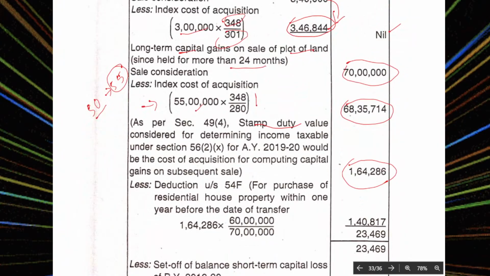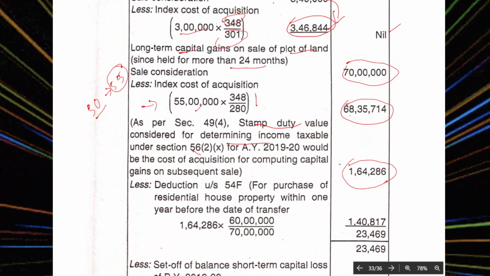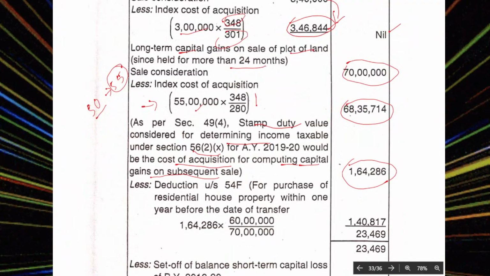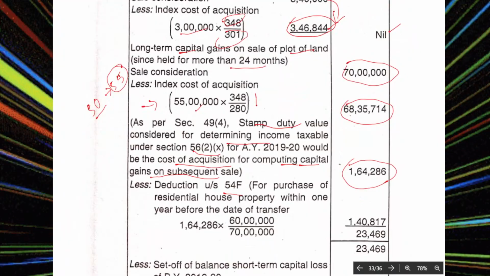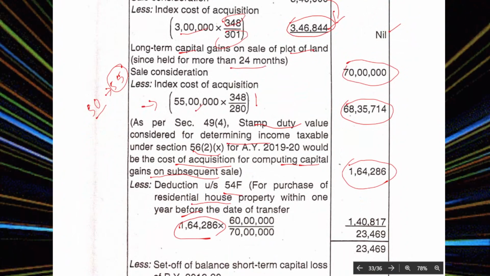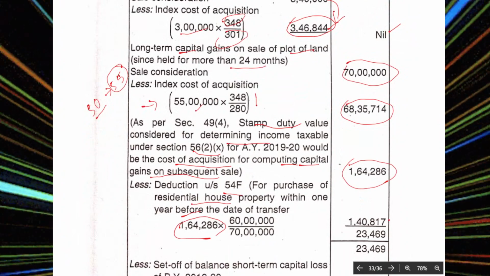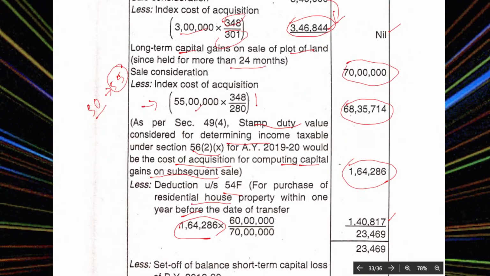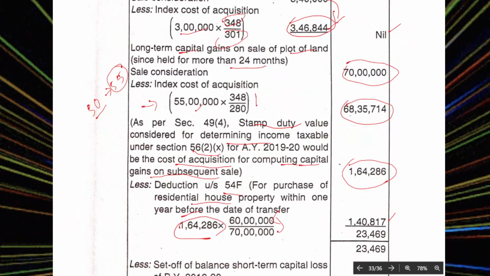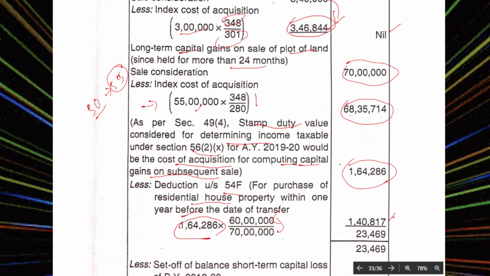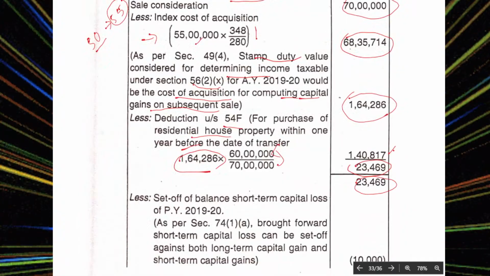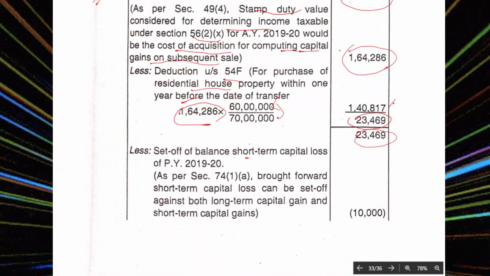As per the stamp duty value considered for determining the income taxable under section 56(2), it would be the cost of acquisition for computing capital gain on the consequent sale. Then less deduction under section 54 for purchase of a residential house property within the year. He sold his asset and bought another asset, so only this much percentage is exempted. Only 10 lakhs is taxable. That is 23,496.